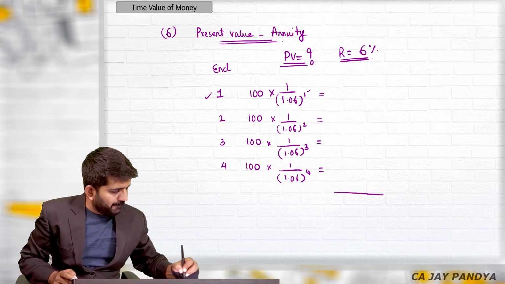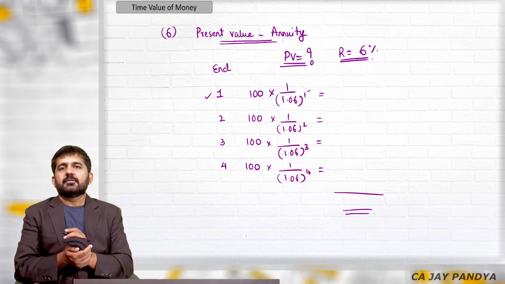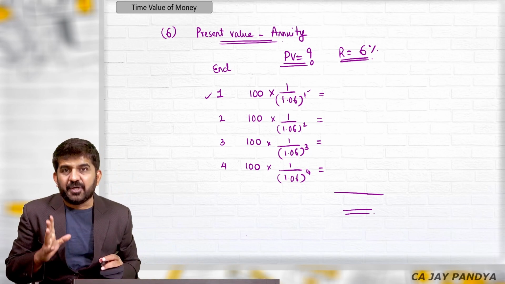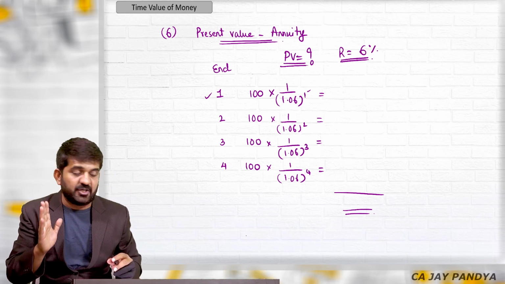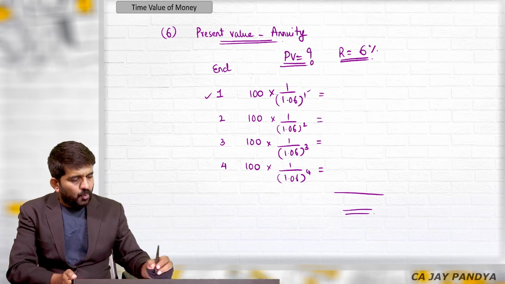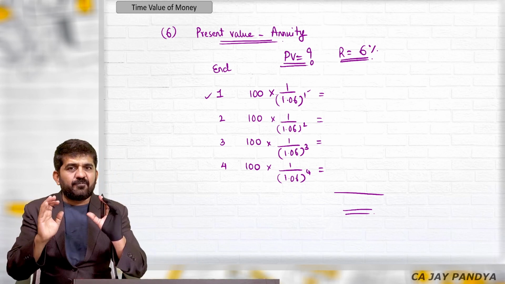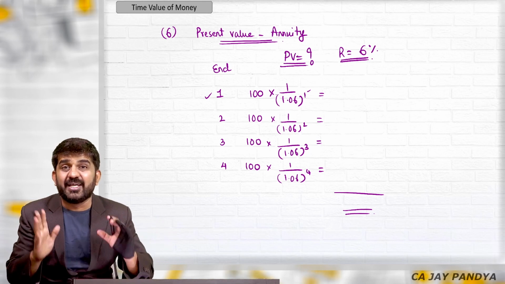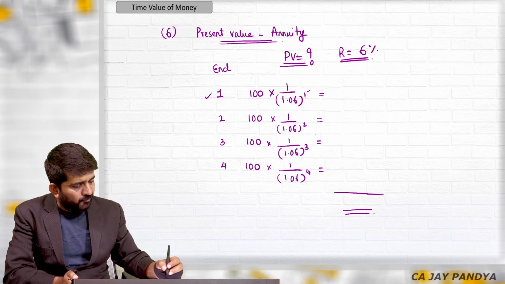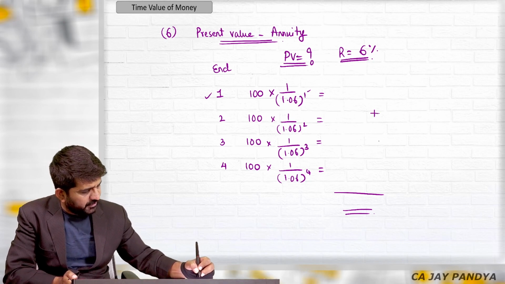I can do M plus and find out the answer, but I'll not be doing it because we have already learned future value annuity. Let me find out present value annuity. This is the first and last time I am doing this. I am explaining in detail what we'll be doing in the calculator. I want exactly the summation of all this.